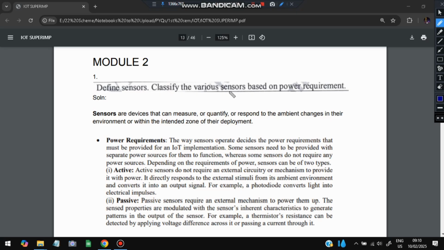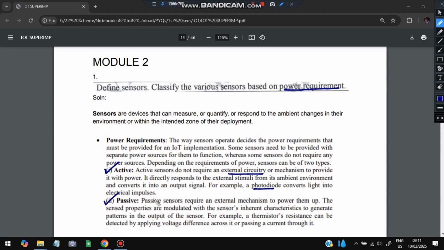Now there are different categories of sensors based on power requirement. Active sensors do not require any external power. They will work based on the direct stimuli. For example, a photodiode converts light into electrical impulses without any external circuit or mechanism. Okay, it does not require any extra power. It will convert directly. That is an active sensor.